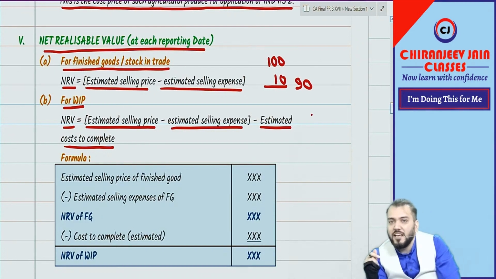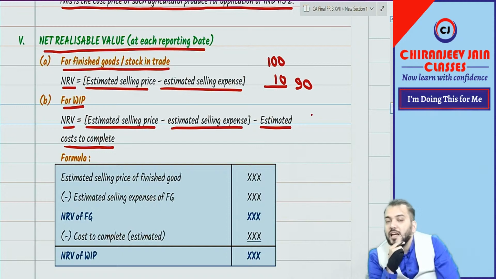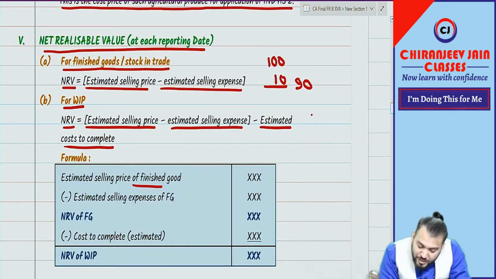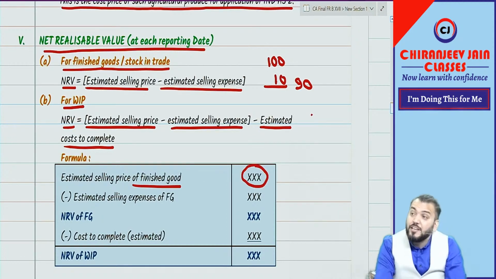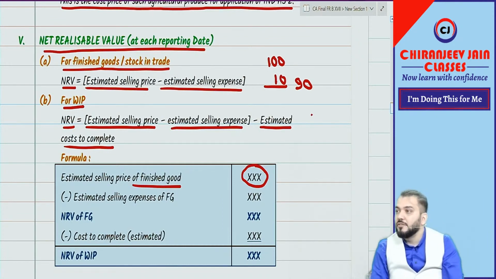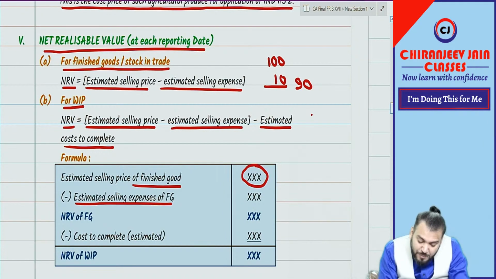One question from my side. Is this the estimated selling price of finished goods or WIP? Finished goods, not WIP, because WIP cannot be sold. It is the estimated selling price of finished goods which will be produced from that WIP, less the estimated selling expense of those finished goods.